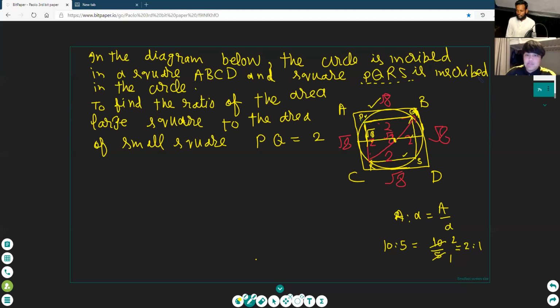You know the formula of area of square. What is the area of square? Paulo, find the area of this ABCD. Find it. Area of ABCD is equal to... Write it, Paulo. Do not waste your time. It is the last question, okay? After this, we will end the class.